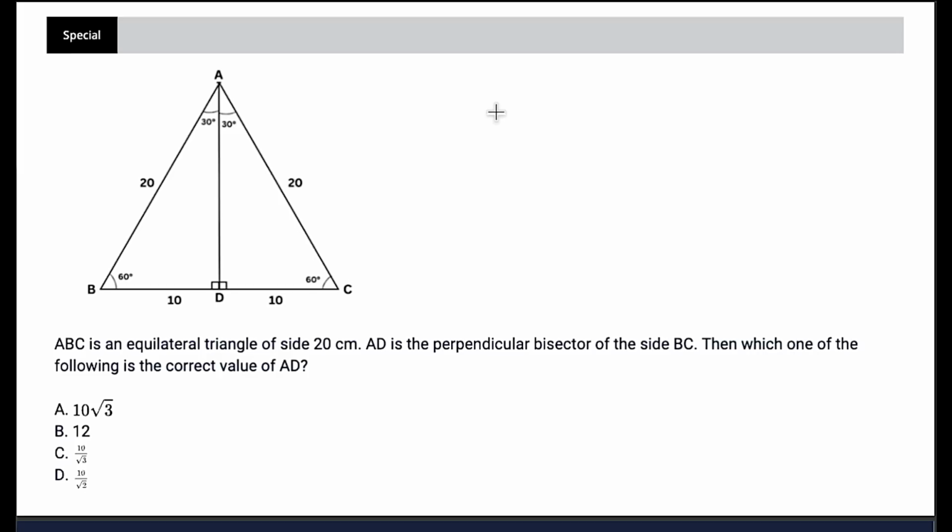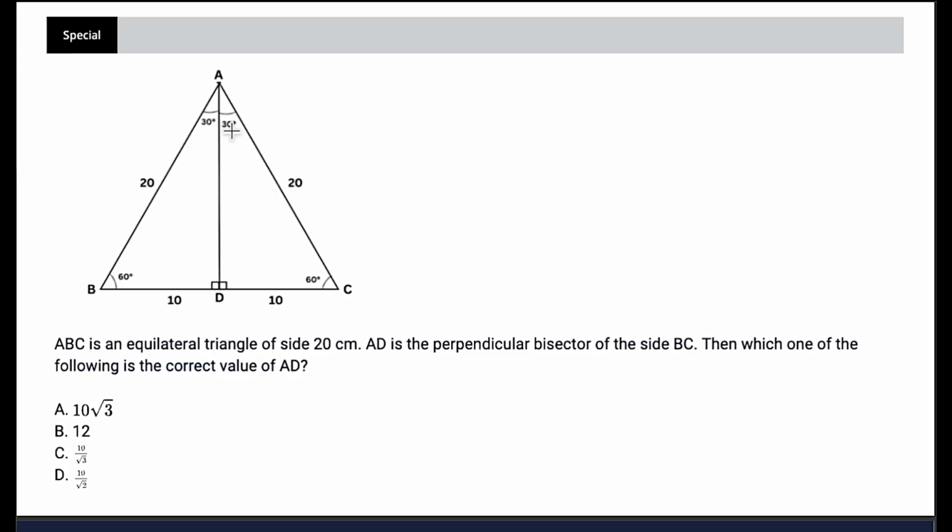But here we go. So it's telling us that ABC is an equilateral triangle, and we can already kind of see that, right? We see that these guys are 20. We see that this is 20 because we have 10 and 10. Equilateral meaning all of the sides are the same and all of the angles are the same. In this case, they were also kind enough to include the 30 and the 60, but we should already know that we're dealing with a 30, 60, 90 anytime we cut an equilateral triangle in half. It is asking us what the value of AD is.